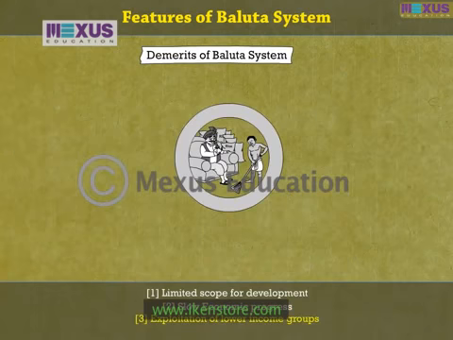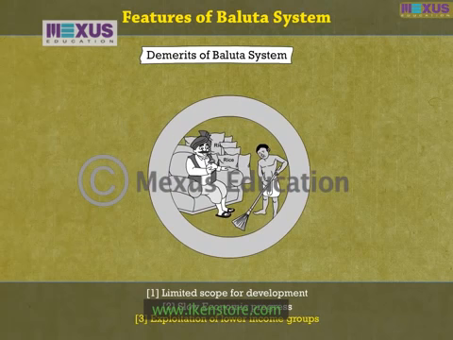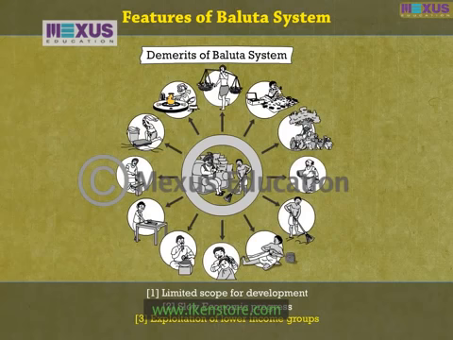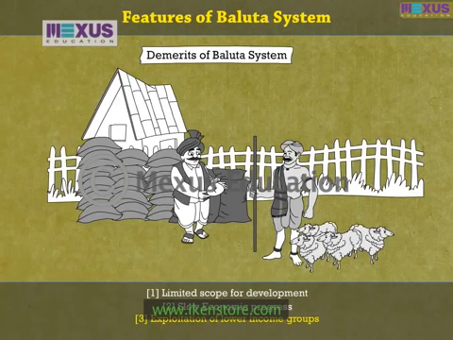Third, there was exploitation of lower income groups. It is always the case that the rich and affluent have an upper hand in the final say in any matter. This system also existed in the Baluta system. The zamindars and the rich farmers were the most respected class in the society, as they were in direct control of producing food grains, which happened to be the start of the chain in a barter system. Thus, in matters related to terms and conditions for granting a loan and repayment of the same, they had a final say.